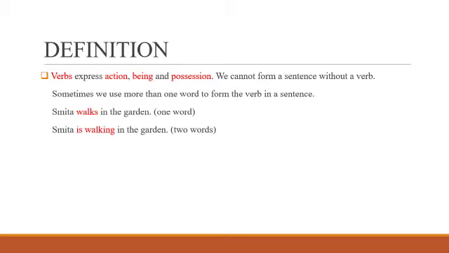Like this example, Smita is walking in the garden. Here is and walking both are considered verbs. Is is the helping verb and walking is the main verb. So, did you see how sometimes we need more than one word to form the verb in a sentence?